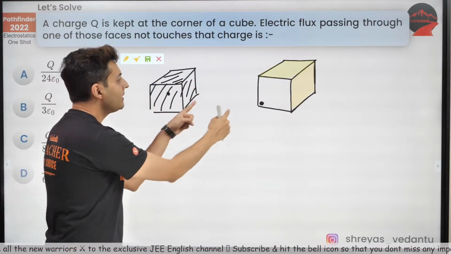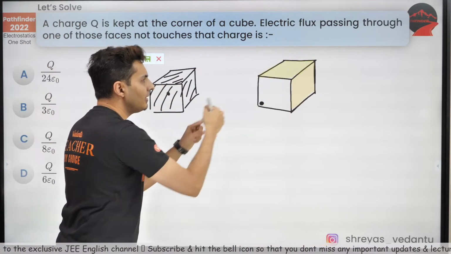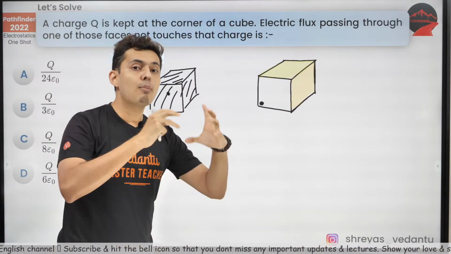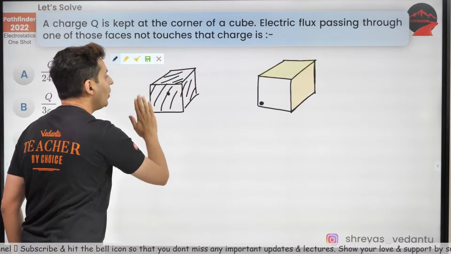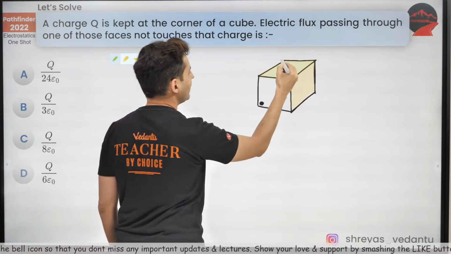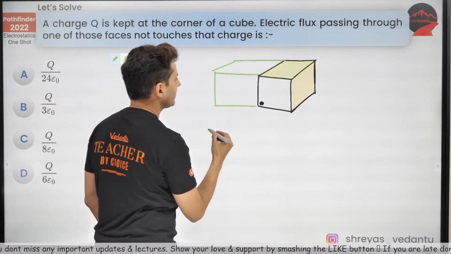Now the problem is the charge is not at the center, it's at the corner. So somehow let's make it at the center by imagining a bigger cube. How do I do that? Well, just draw a bigger cube. Very easy. So I'll just draw one more cube over here like this.